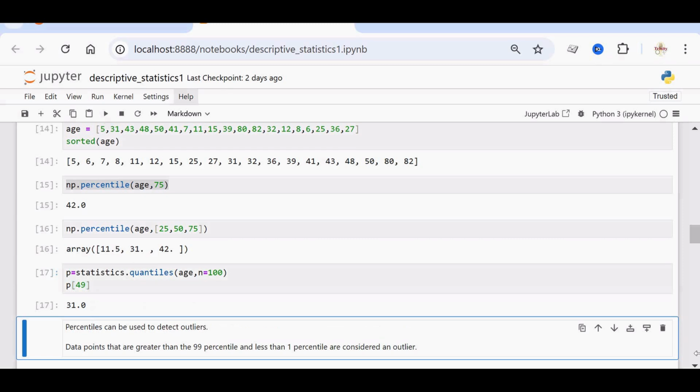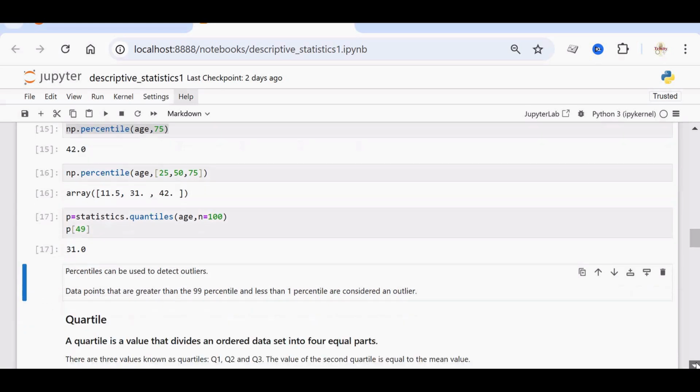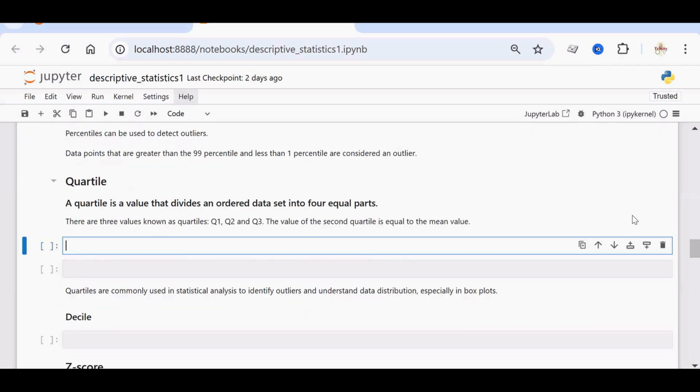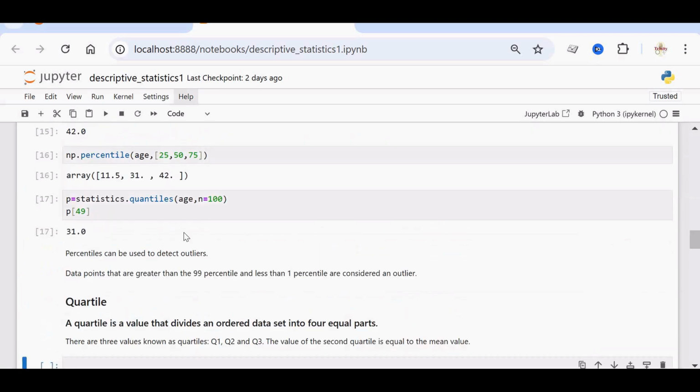So percentiles can be used to detect outliers, that is, the data points that are greater than the 99th percentile and less than the 1st percentile are usually considered outliers. Okay. Next, we'll see quartile. It's actually a value that divides an ordered data set into 4 equal parts. So we'll be having 3 values in quartiles, Q1, Q2 and Q3. The second quartile, Q2, is actually the middle value in the data set. So we can find out the quartiles using this statistics.quantiles method itself.